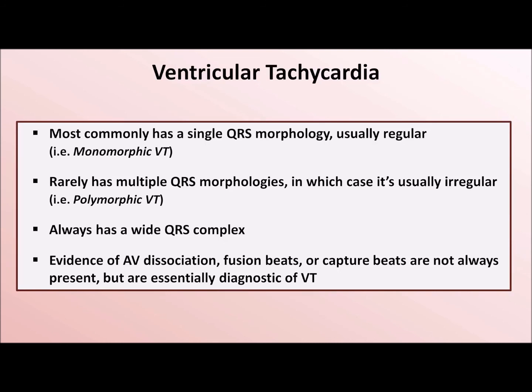For those viewers who are unfamiliar with the term AV dissociation, this refers to the situation in which the atria and ventricles are not communicating with one another. On EKG, this is evident as P waves and QRS complexes occurring at different rates and which appear completely independent of one another. AV dissociation is much better seen in complete heart block, and even when present in VT, it is usually only a rare dissociated P wave that will be visible between the wide, rapid QRS complexes.